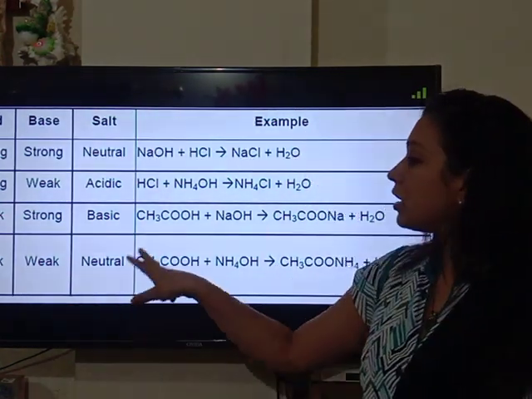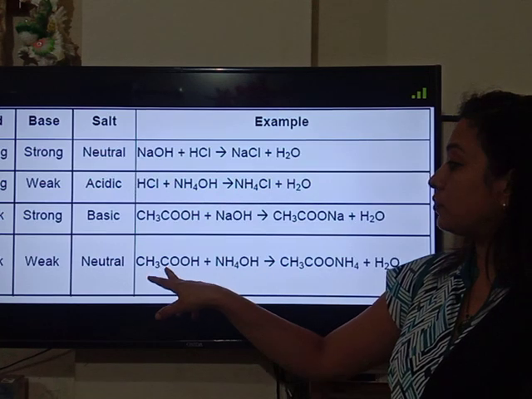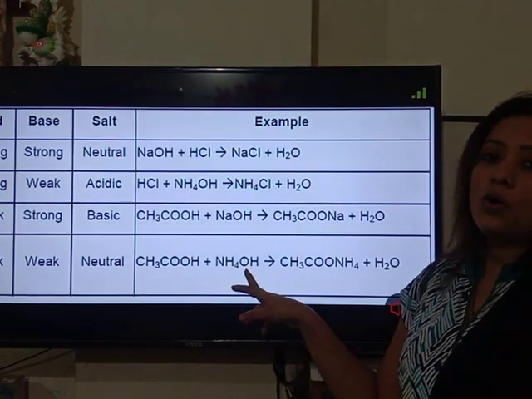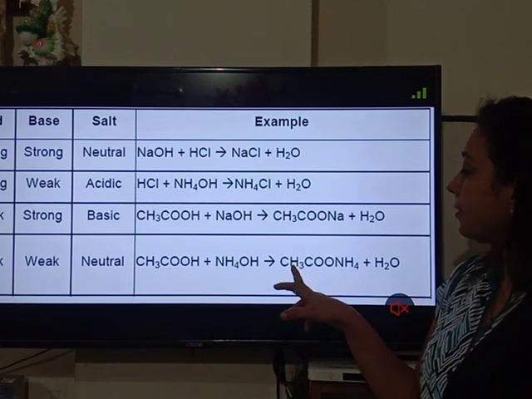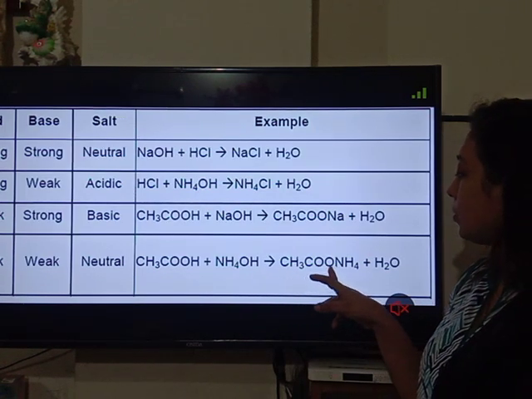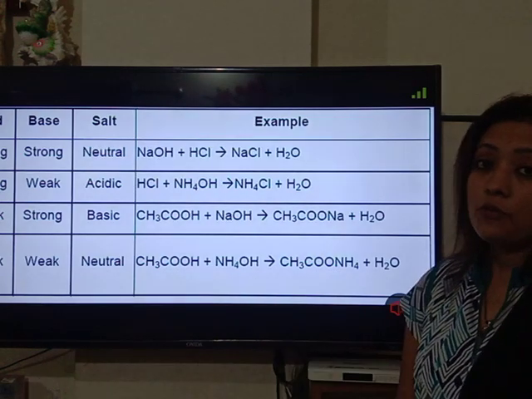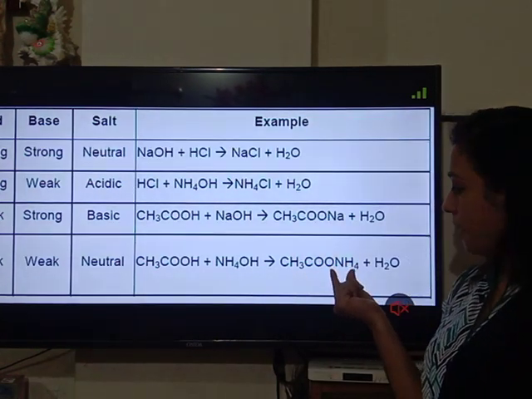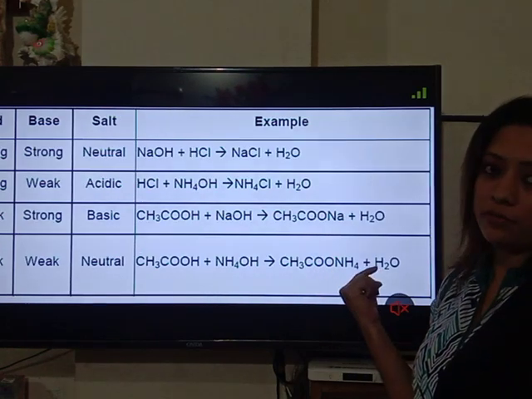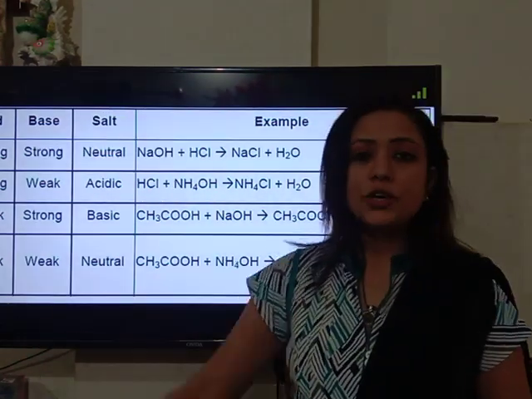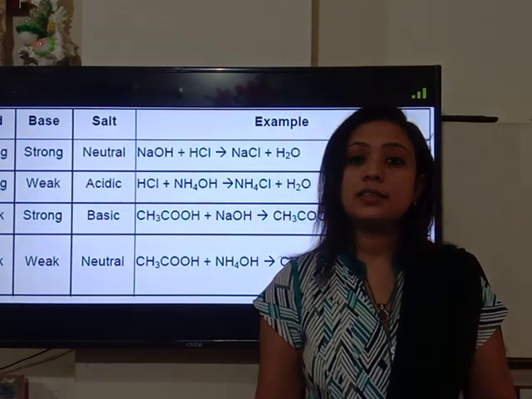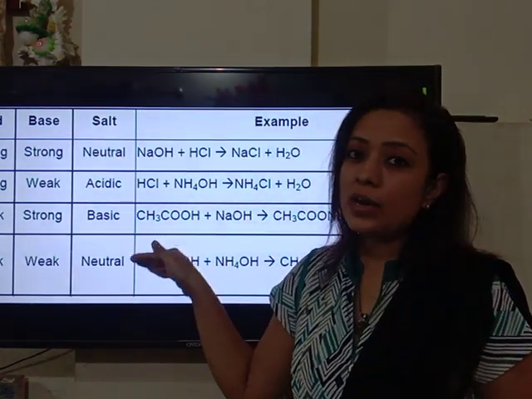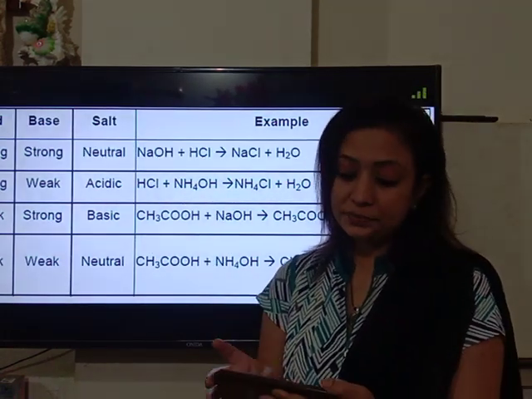For example, the weak acid we have taken here is CH3COOH, and the weak base we have taken is NH4OH. So the salt formed will be CH3COONH4. It means ammonium acetate. Its name is ammonium acetate, and water will form. So the nature of the acid and base determines the nature of the salt formed in the neutralization type of reaction.